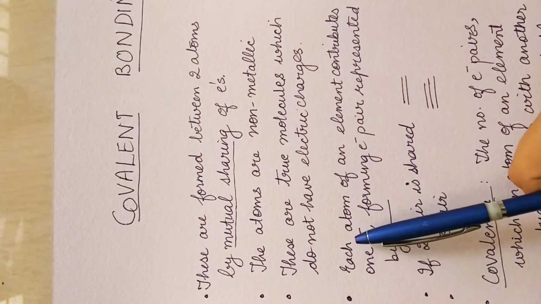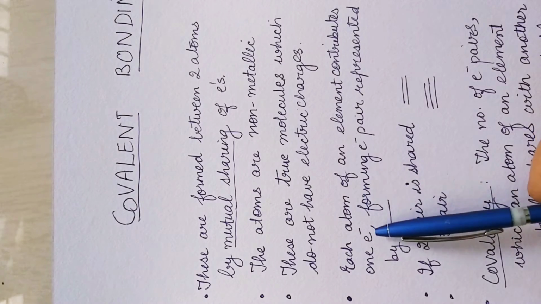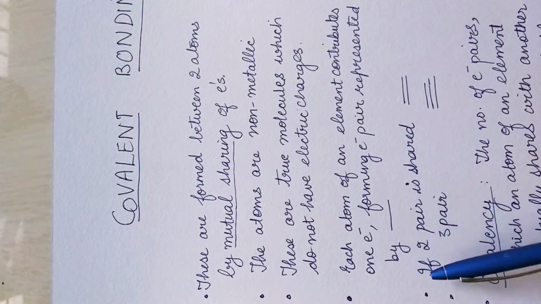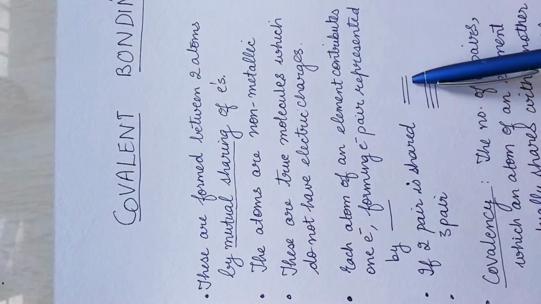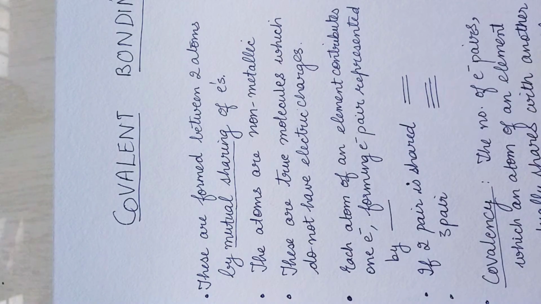The next thing is the pair which is being shared is denoted by a single line. If two pairs are shared, it would be a double line. If three pairs, it would be a triple line. Now I'm going to give you one example, then it will be more clear to you.